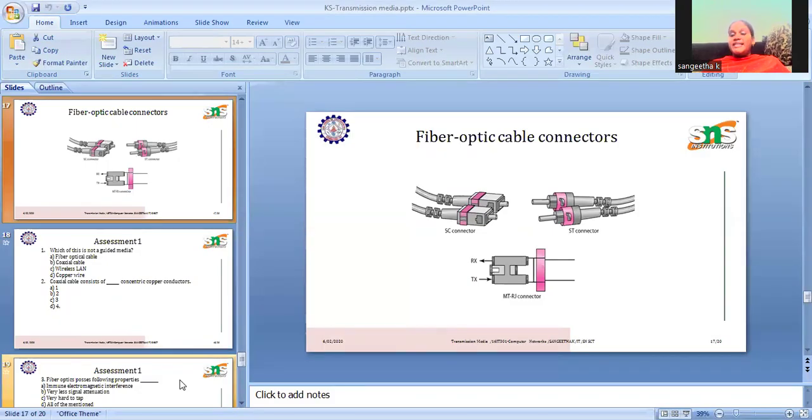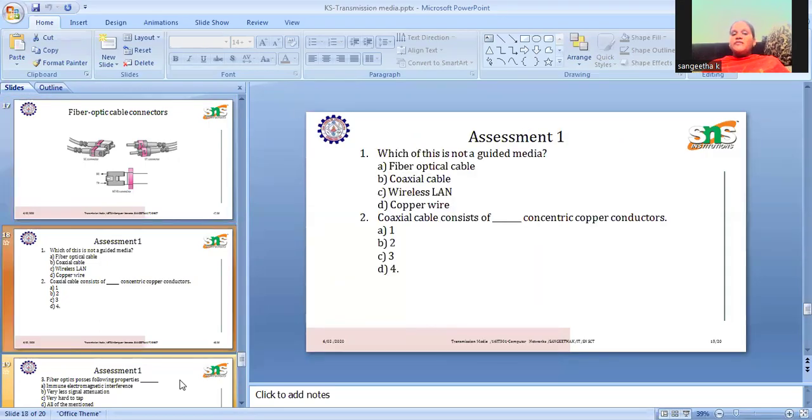Okay, in this session we discussed various wired media. Which of these is not a guided media? Fiber optic, coaxial, wireless LAN, copper wire. Wireless LAN. Coaxial cable consists of dash concentric copper conductors. A single inner conductor and an outer conductor are used, right? So it consists of two concentric copper conductors.